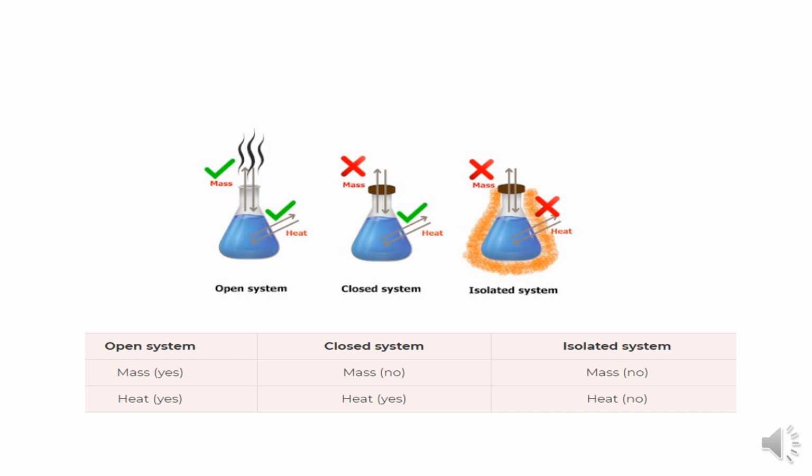Coming to the three: open system, closed system, isolated system. There are two parameters, mass and heat. In the open system, there is both mass and heat transfer. In the closed system, there is only heat transfer, no mass transfer. In the isolated system, there is no heat transfer and no mass transfer. So a thermodynamic system is mainly divided into three types: open system, closed system, and isolated system.